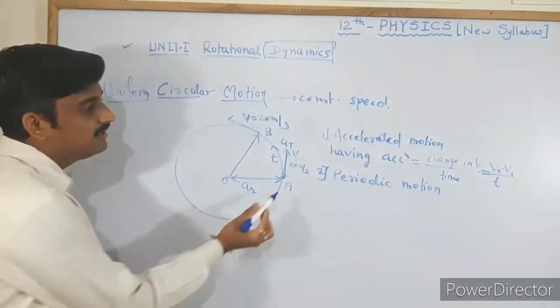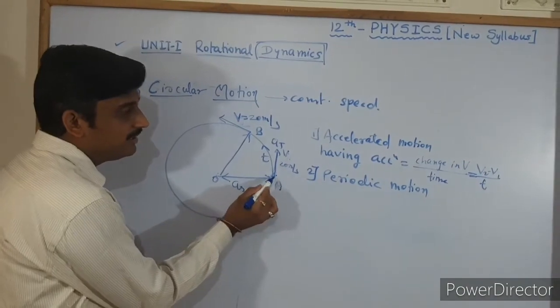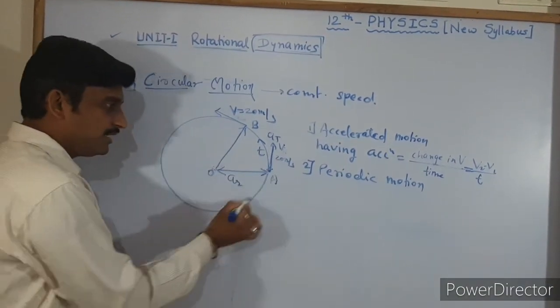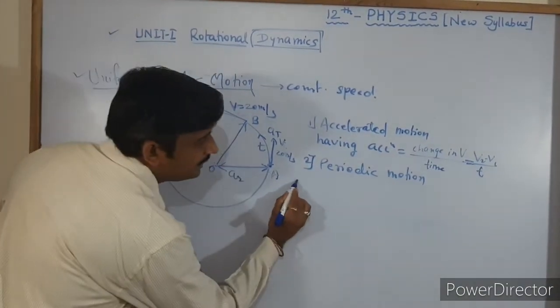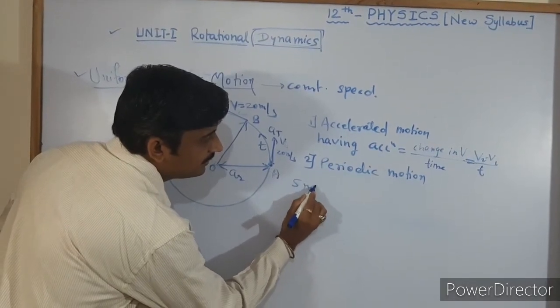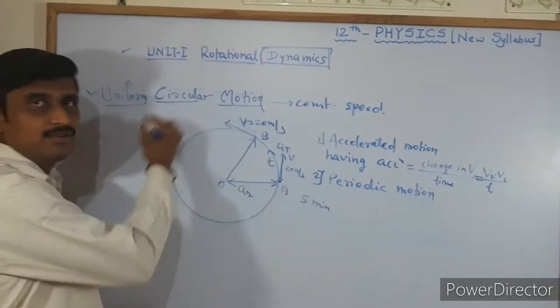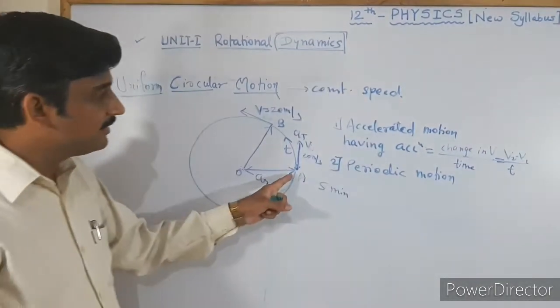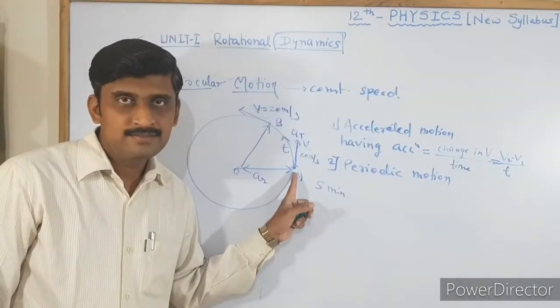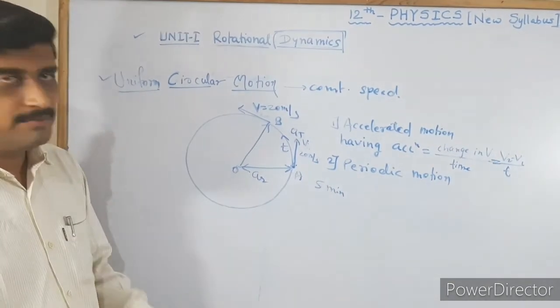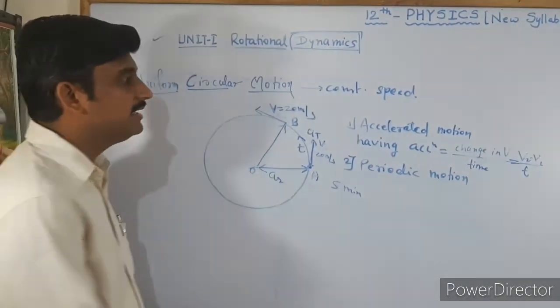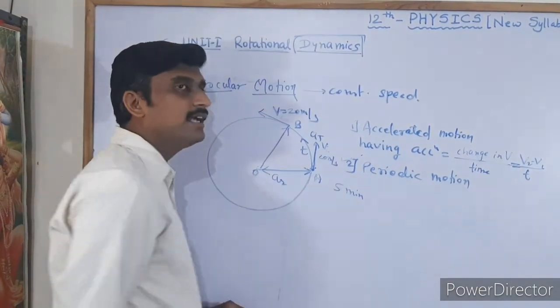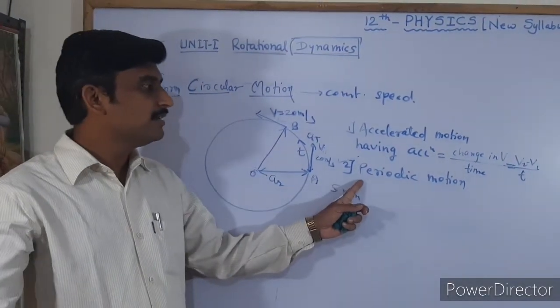If the particle passes from point A back to A and it requires 5 minutes, then we can say that after every 5 minutes the particle is at A. That means after the same interval of time the position is the same, therefore it has periodicity, and this motion is also periodic motion.